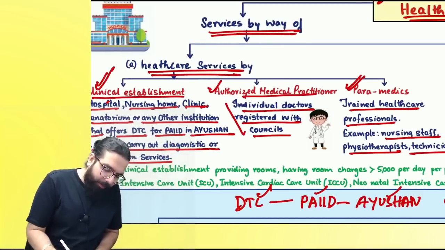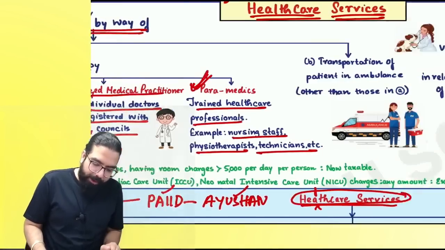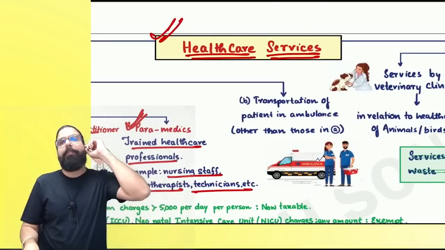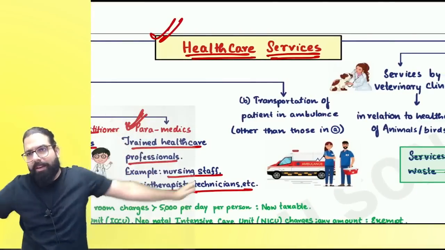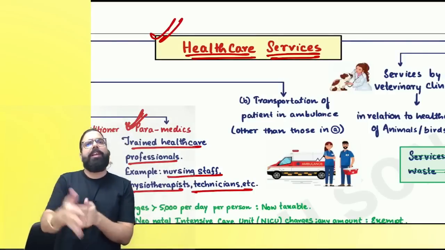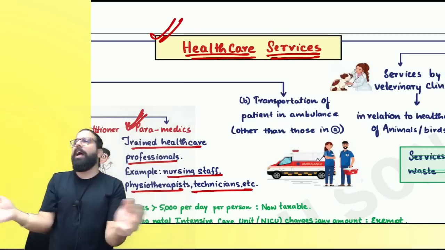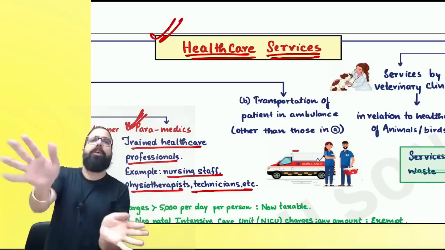Clinical establishment, authorized medical practitioner, or paramedics. Done, sir. Point is clear. Now, what happened? Supposing, tell me one thing. Clinical establishments, when they are giving healthcare service, include transportation of patients also. Now, supposing COVID came, and Venki went ahead and said, I have one van at home. I will transport people to the hospital and from the hospital back to their home.